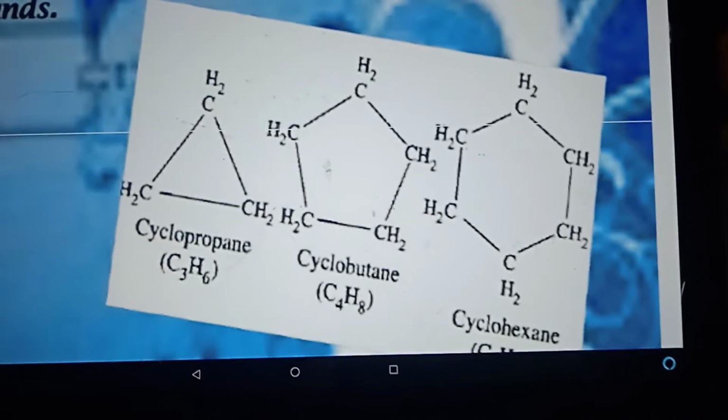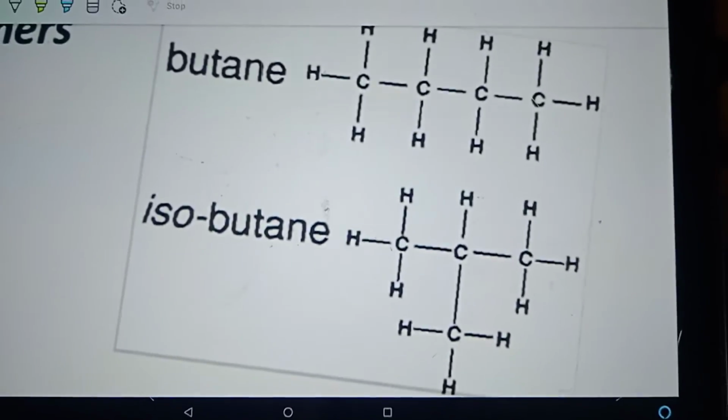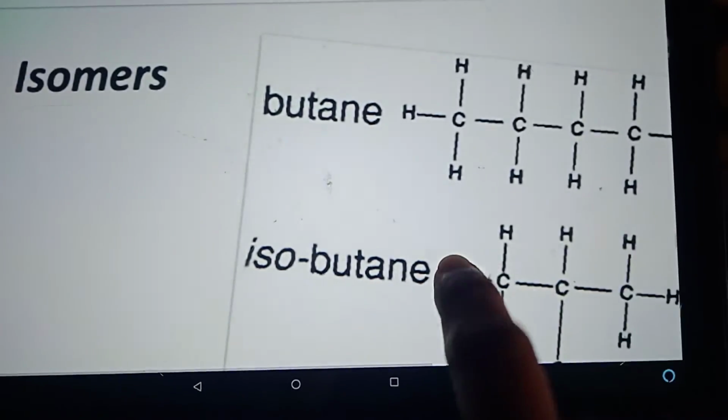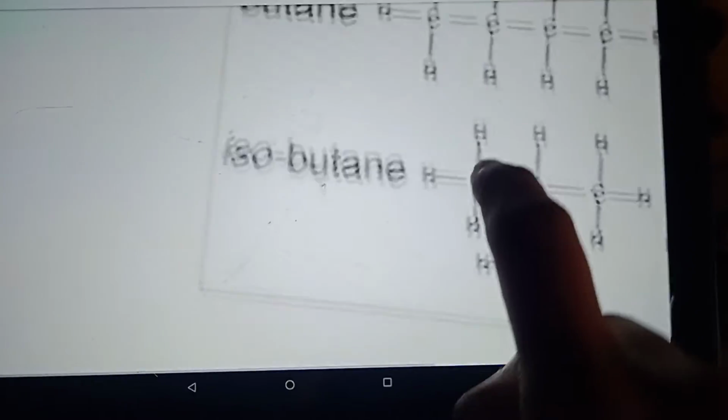They can form a ring-like structure also, and they can be in branched form also. Okay, so these branchings of the same number of carbon atoms are called isomers.